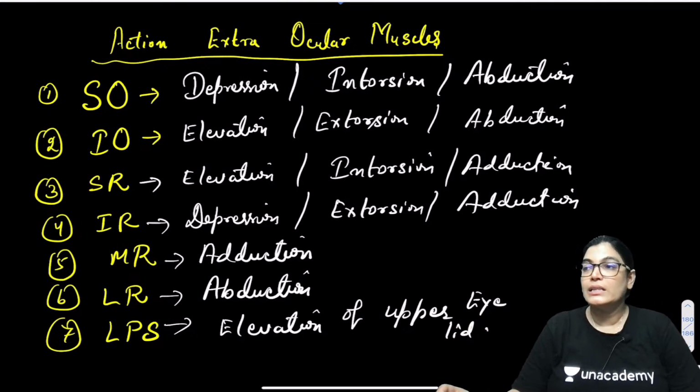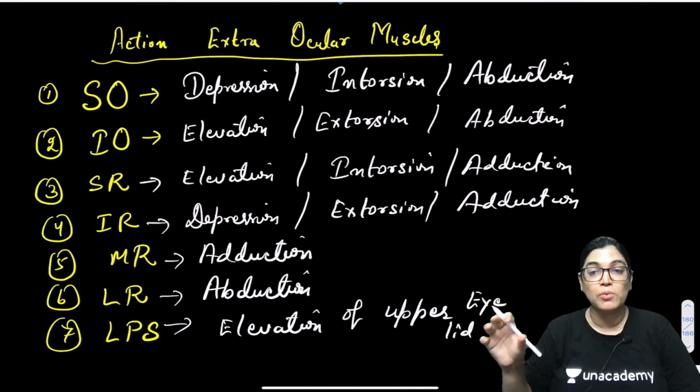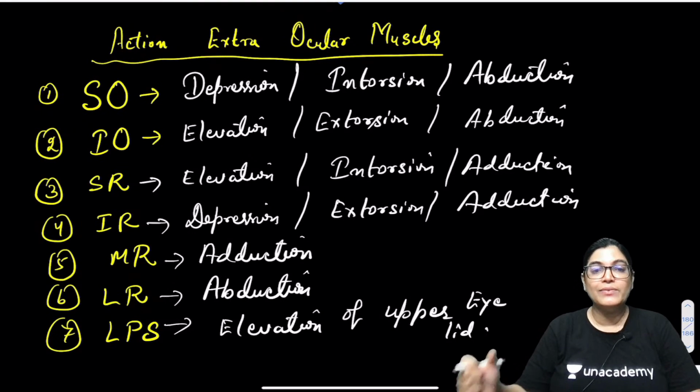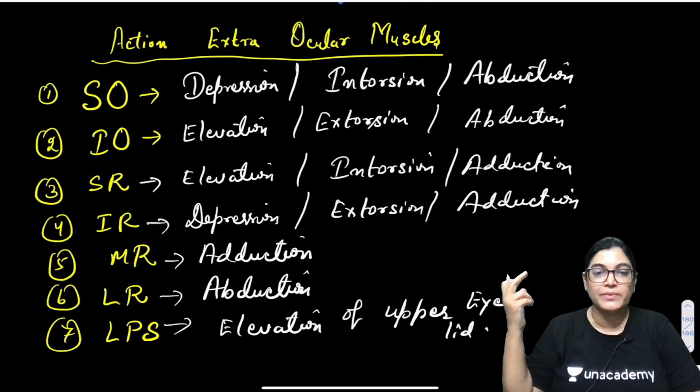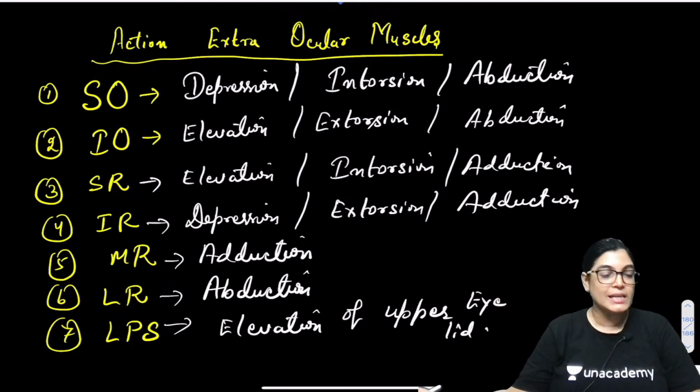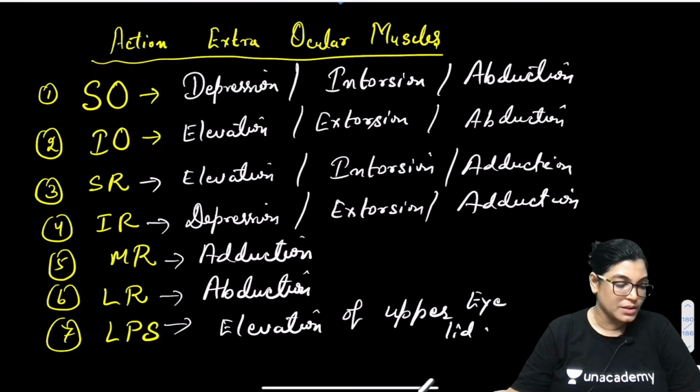Just remember that recti muscle is active when the eyeball is in adducted position. Oblique is active when the eyeball is in abducted position. Levator palpebrae superioris. So levator palpebrae superioris means elevation. Levator word is attached. Medial and lateral rectus are very easy according to their name, adduction and abduction.